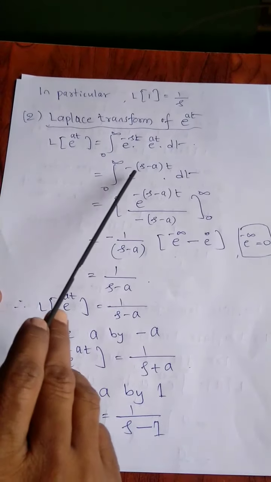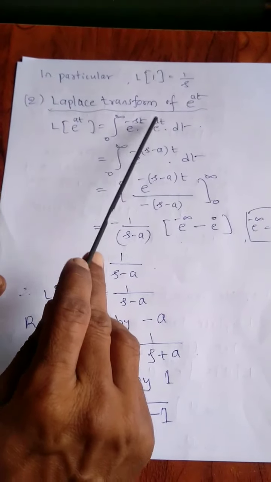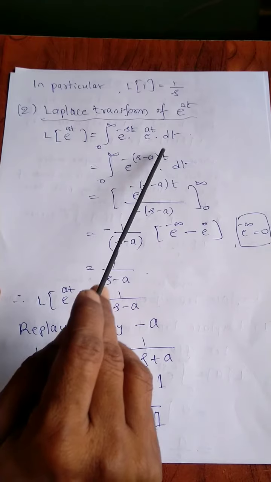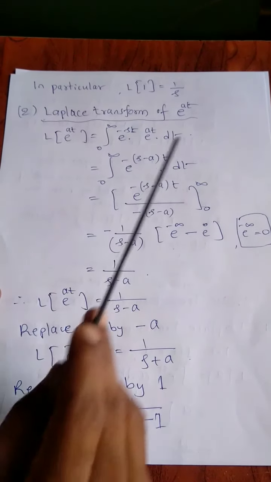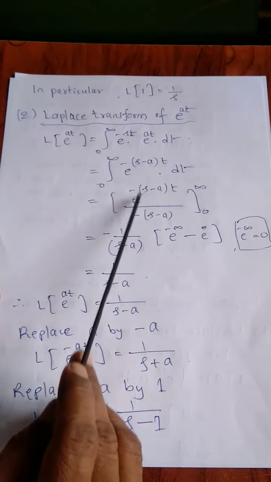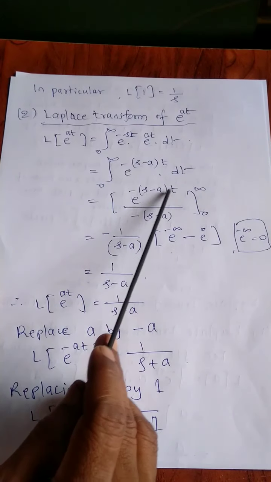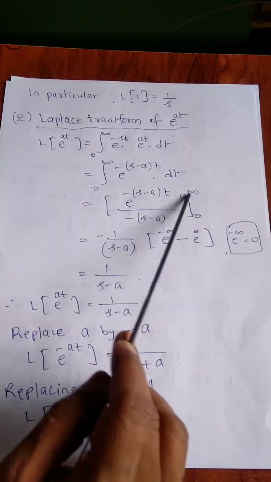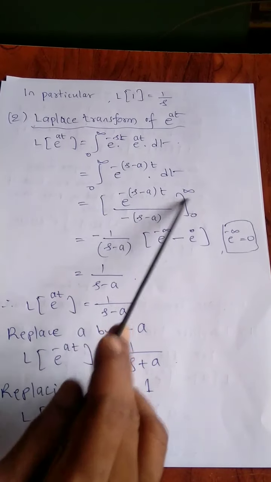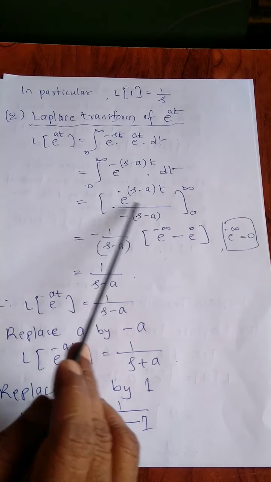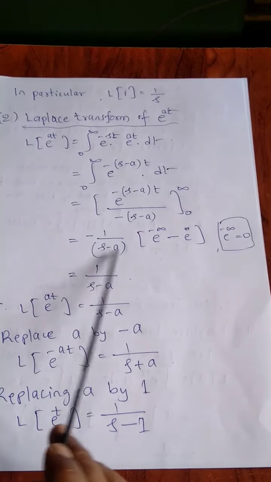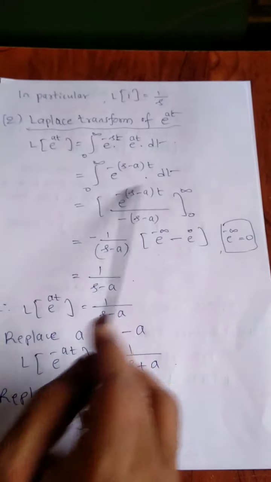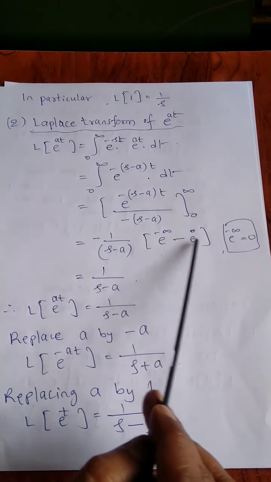So integration of e raised to minus st into e raised to at, by indices law, it is e raised to minus of s minus a into t, dt. Simple integration: e raised to minus of s minus a t divided by minus of s minus a over 0 to infinity. Substituting for upper and lower limits, so minus 1 by s minus a into, e raised to minus infinity minus e raised to 0.